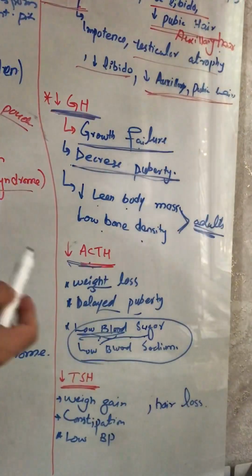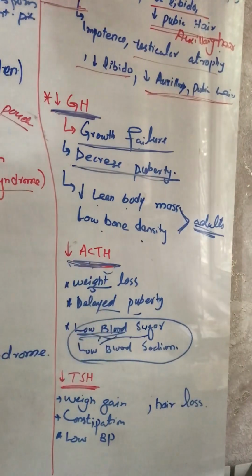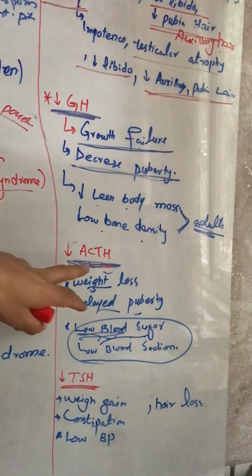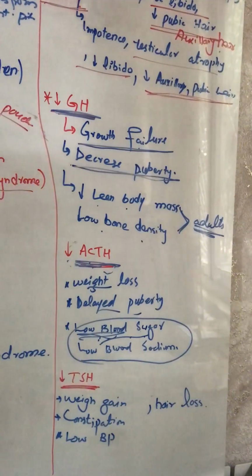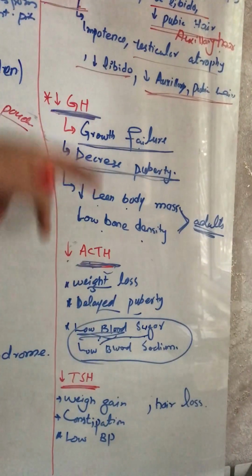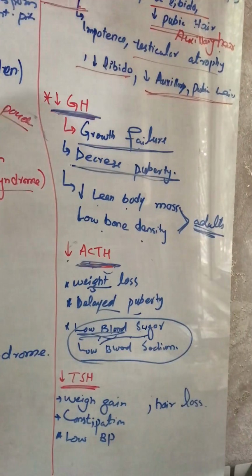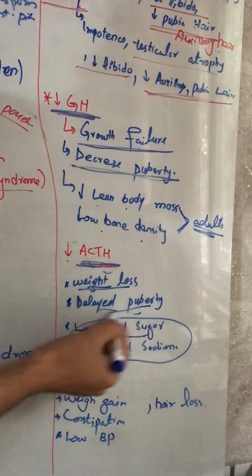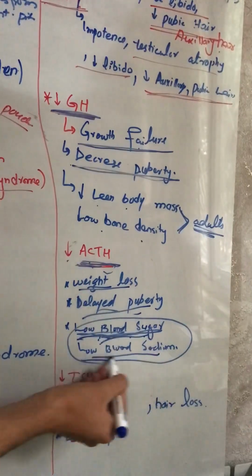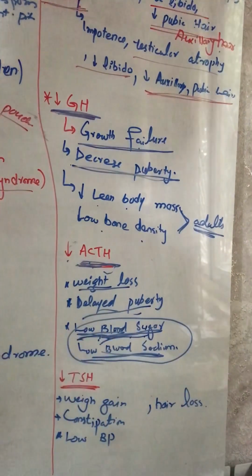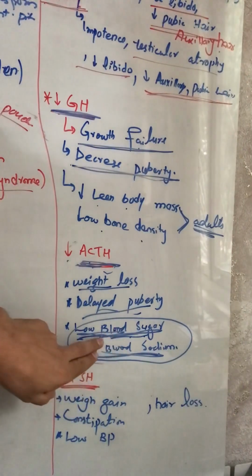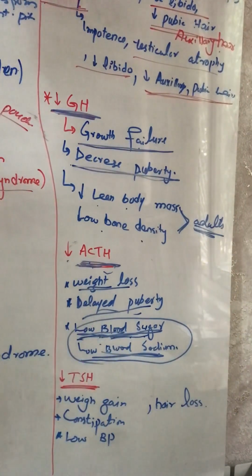So next is the decreased adrenocorticotropic hormone. When there will be adenomas in the corticotrophs, there will be no release of adrenocorticotropic hormone, and if there is no adrenocorticotropic hormone released from the anterior pituitary, there will be no release of hormones from the adrenal gland. So when there is loss of cortisol, there will be weight loss, delayed puberty, low blood sugar and low blood sodium. Low blood sugar will also help us in the diagnosis, that cortisol decreases and blood sugar decreases.